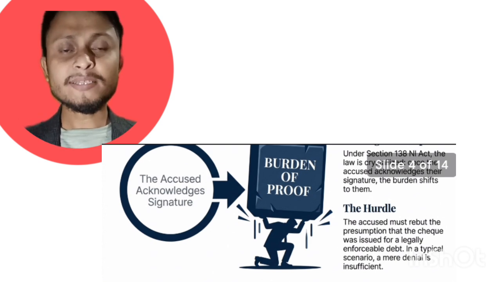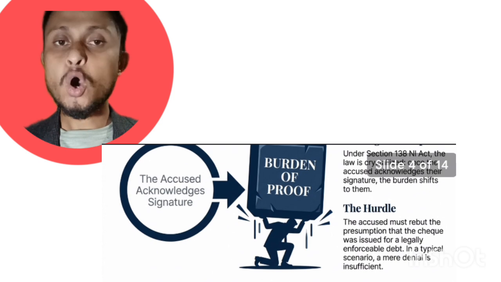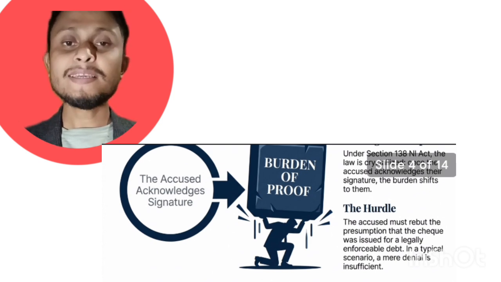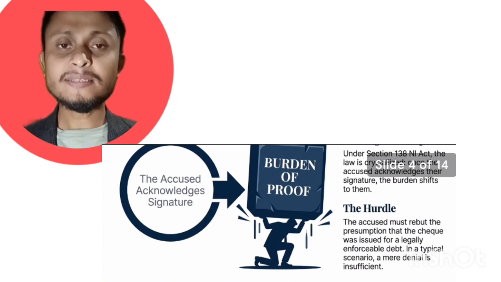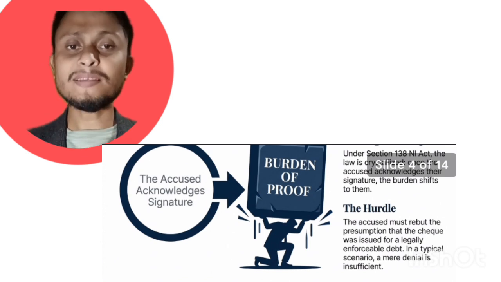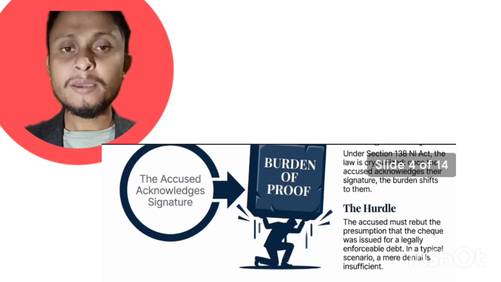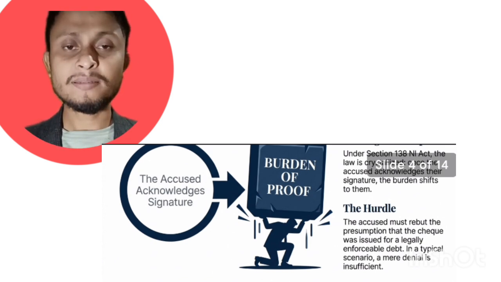Suppose a person admits the signature on the check, but he says that I do not have any bank account in that branch or in that bank, or that the check doesn't belong to me. I just admit the signature is mine, but that check is not mine.